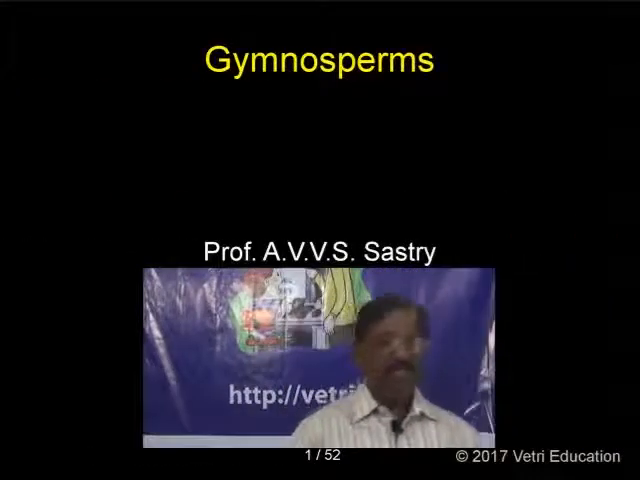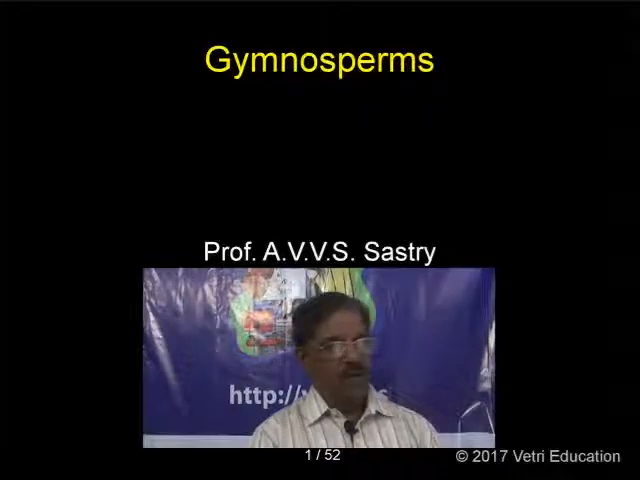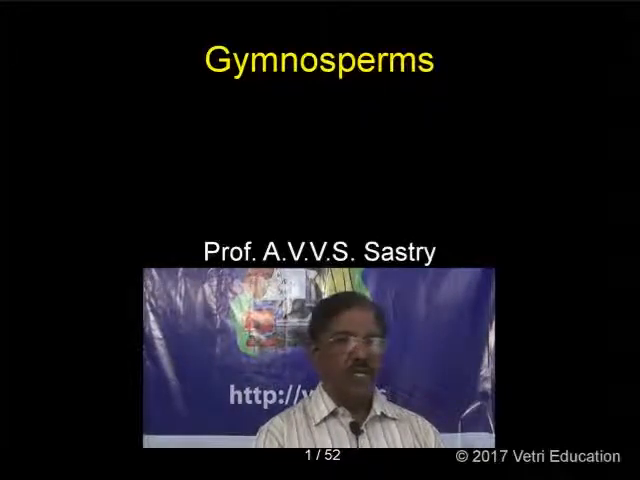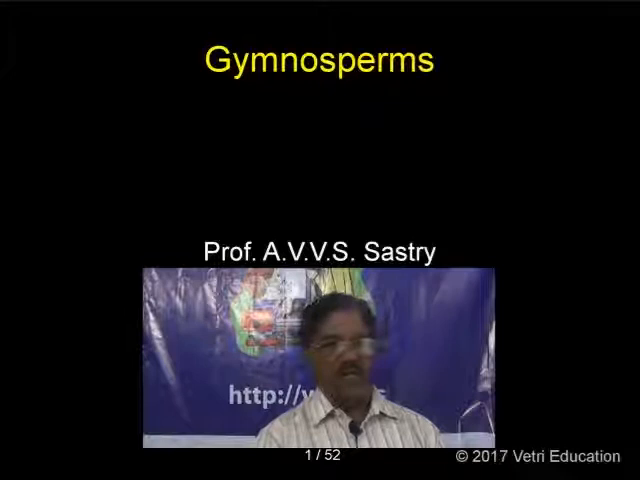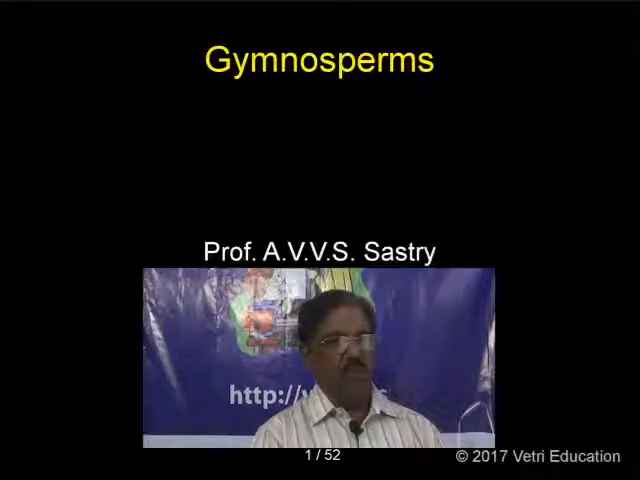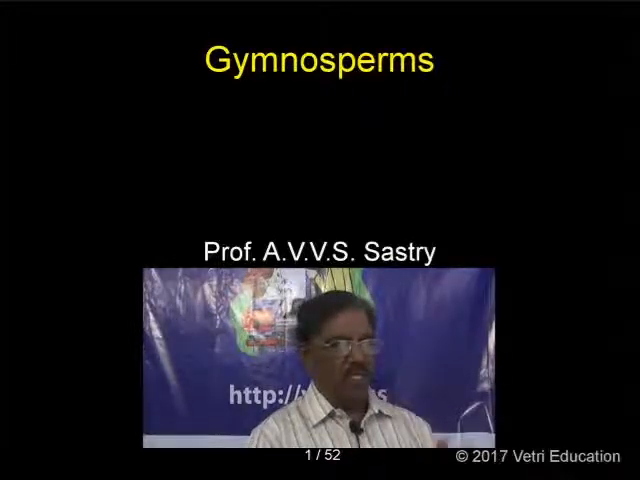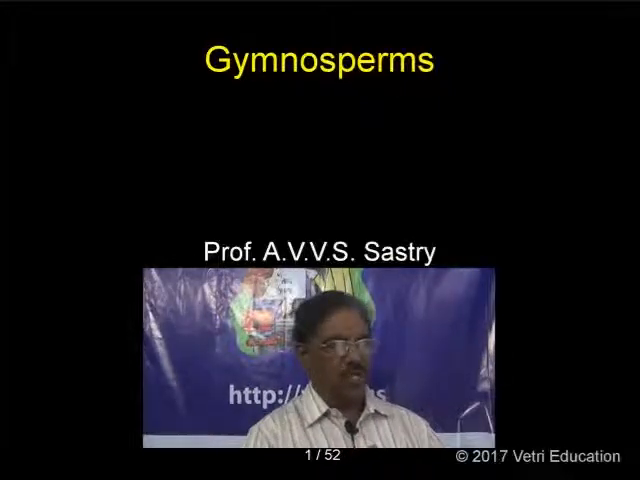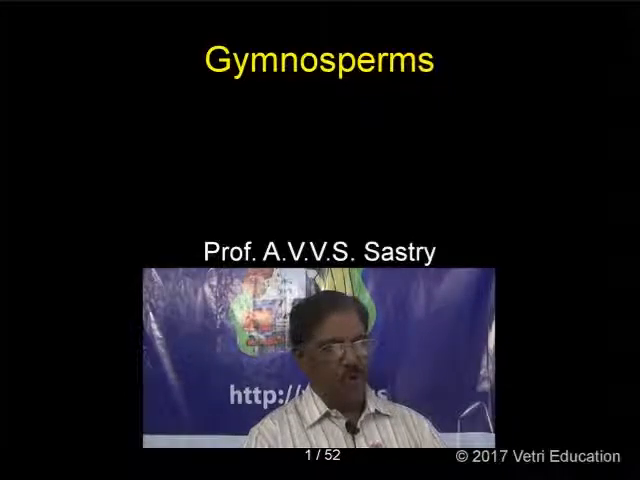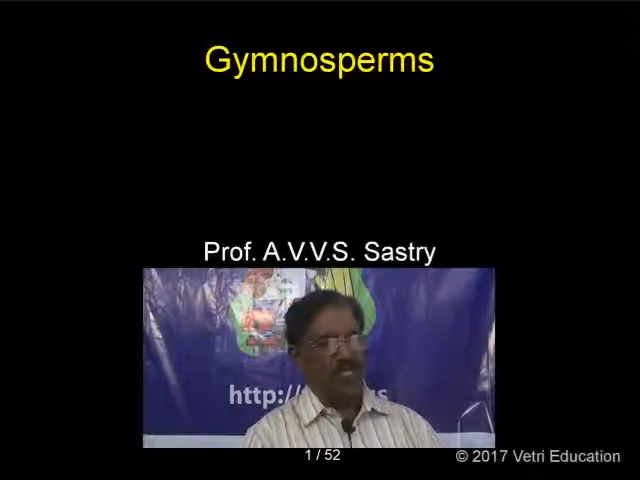Good evening, students. So far we discussed algae, fungi, bryophyta and pteridophyta. Those are called cryptogams, where the invisible sex organs are found. The sex organs we cannot see with our naked eyes, and there is a gradation in the structure of their sex organs, right from algae to pteridophyta. Now we are going to the phanerogams, the next higher branch.